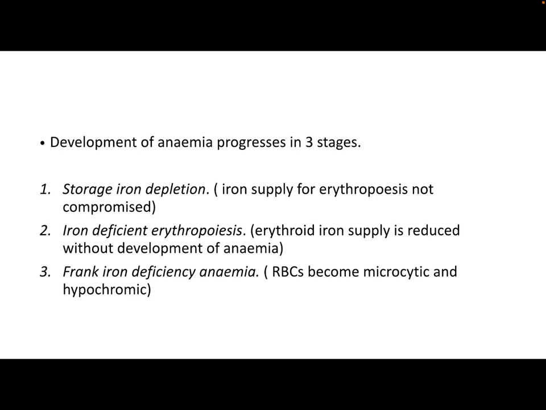Next comes iron deficient erythropoiesis. Here the erythroid iron supply is reduced, but there won't be any anemia yet. And the third stage is the frank iron deficiency anemia, where the RBCs will become microcytic and hypochromic due to decreased hemoglobin synthesis due to the deficiency of iron.